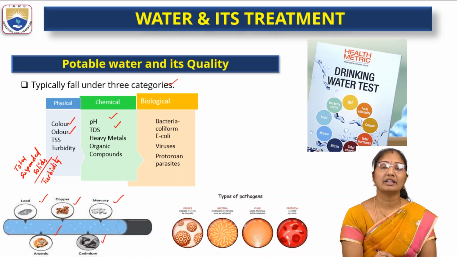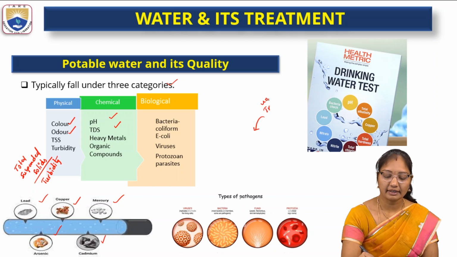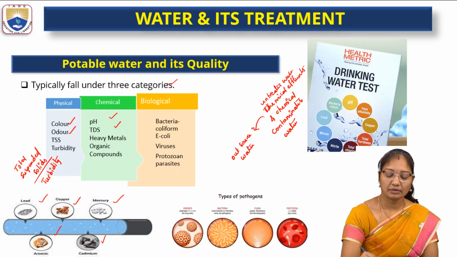Sometimes industrial effluents, treated or untreated water from chemical plants, and chemical contaminated water are released into outside water sources.